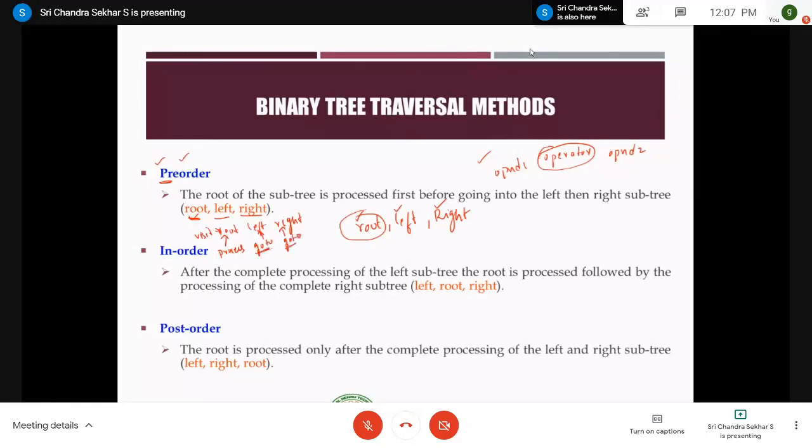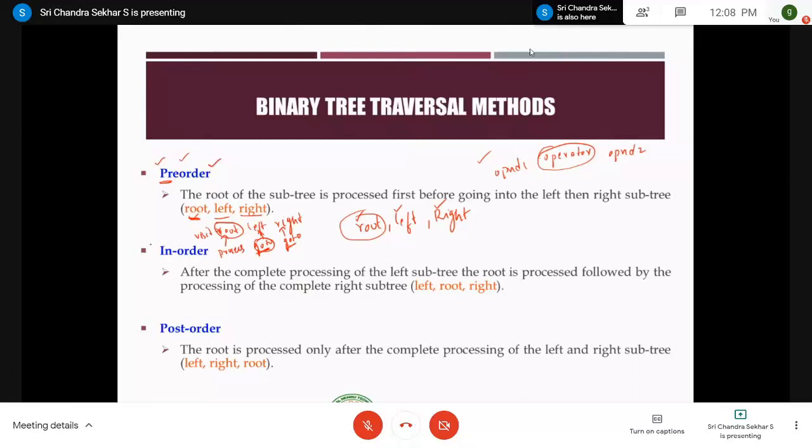Therefore, this terminology is very important. Whenever you visit the root, you have to do some processing. But here I am saying go to left. Therefore, you have to just go to left. That means you won't do any processing over there, right? Your task is just go to left, go to left, go to left. And whenever I say go to right, it's a simple task that you always go to right, right? But whenever I say root, you have to visit that root. According to the definition of visit, that means you have to do some processing on the root element, right? So that's the meaning of pre-order.